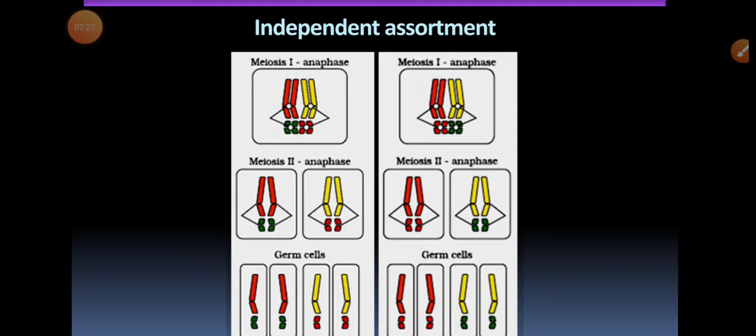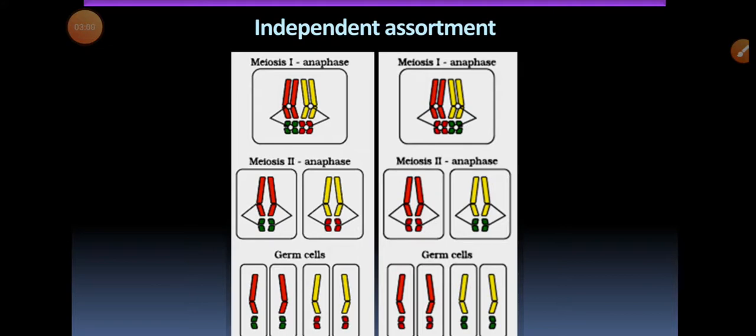Each parent synthesizes gametes that contain only half of their chromosomal complement. Even though male and female gametes, sperm and egg, differ in size and morphology, they have the same number of chromosomes, suggesting equal genetic contribution from each parent. The gametic chromosomes combine during fertilization to form offspring with the same chromosome number as their parents.